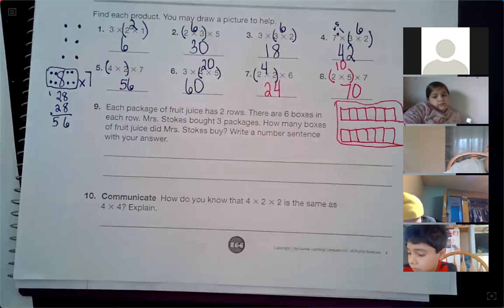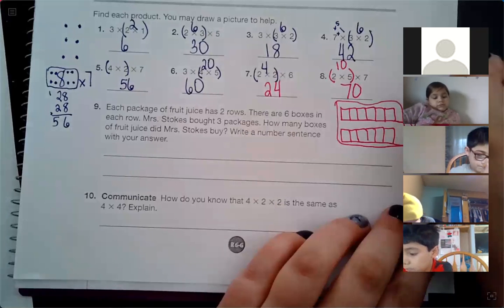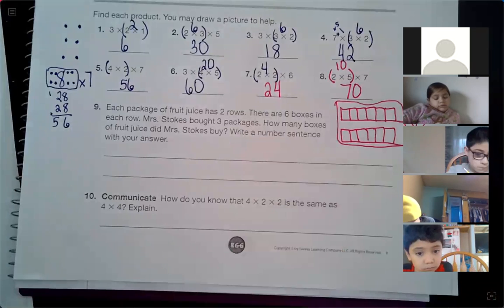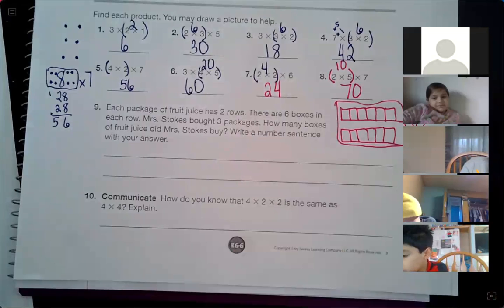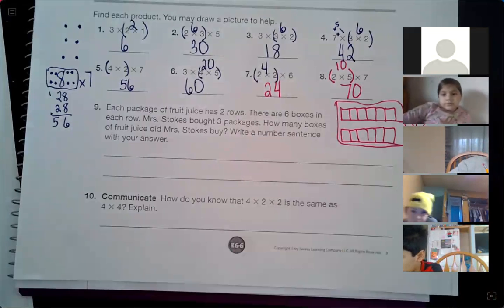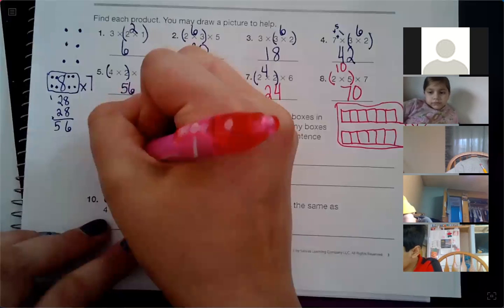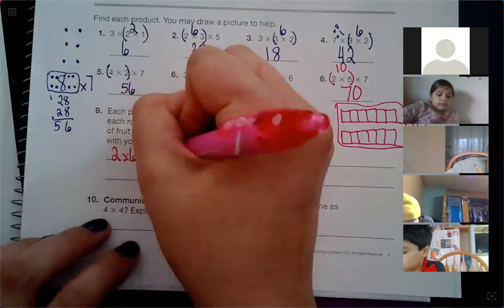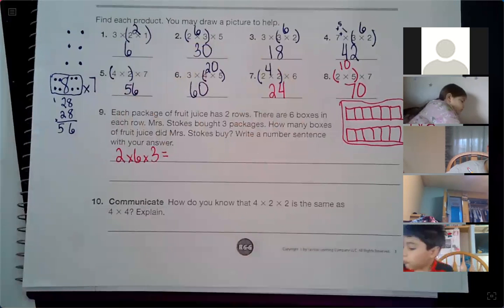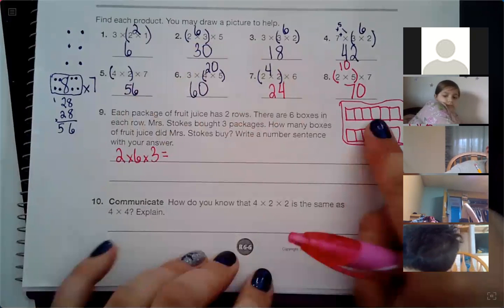Well, now she wants to buy 3 of them. And we have to write a number sentence to figure out how many juice boxes Mrs. Stokes is going to clean out from her kids' rooms, because that's where they will end up. So to figure this out, she needs to think, well, there's 2 rows with 6 in each row times 3 boxes, right? Well, the first thing I like to do is think, how many are in 1 box? So I'm just going to count them.